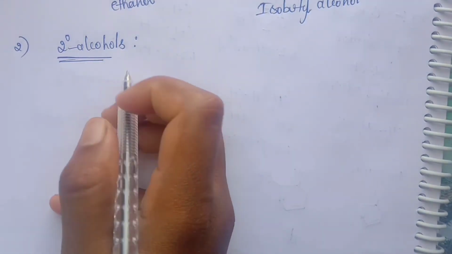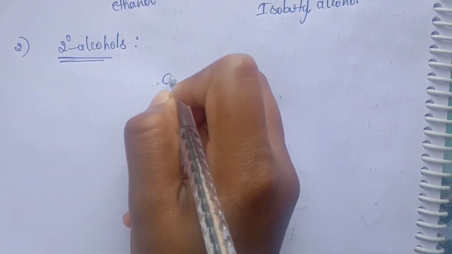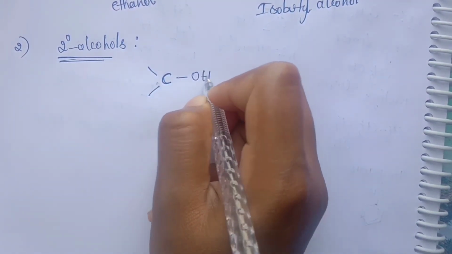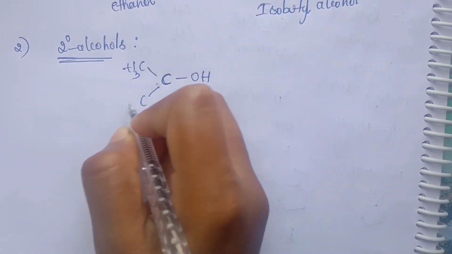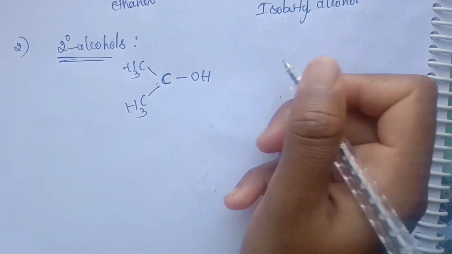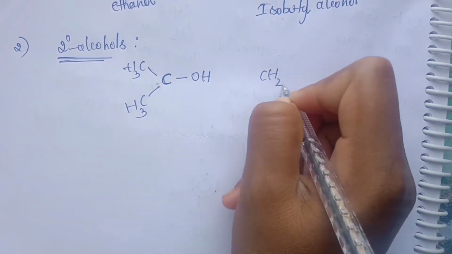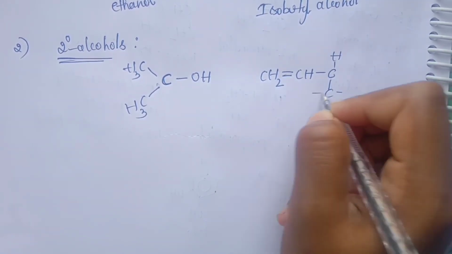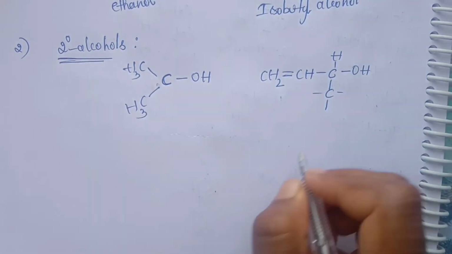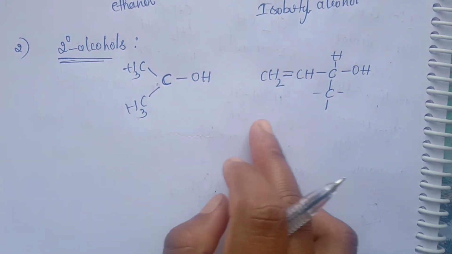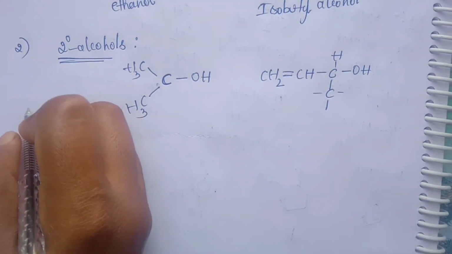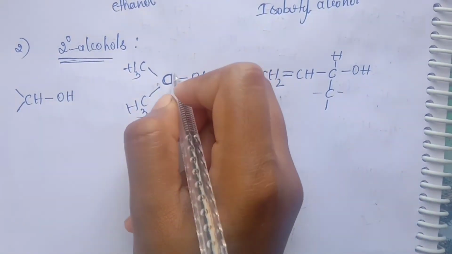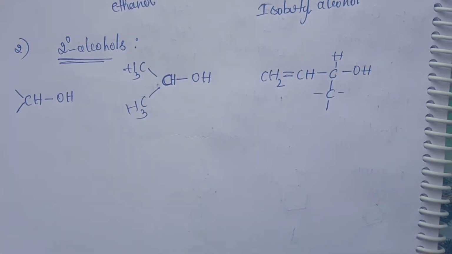In secondary alcohols, two carbon atoms will be attached to the carbon at the alpha position. Here CH3 and CH3, and OH will be attached. Some of the examples: CH2=CH-CH(OH)-. This is the secondary alcohol, and the general form is CHOH. Here an H will be present because the four valences will be satisfied, right?